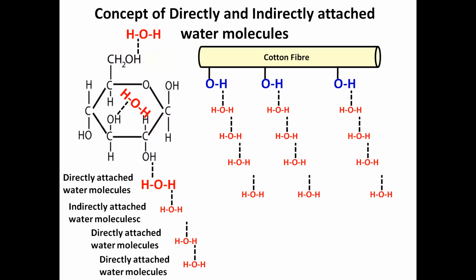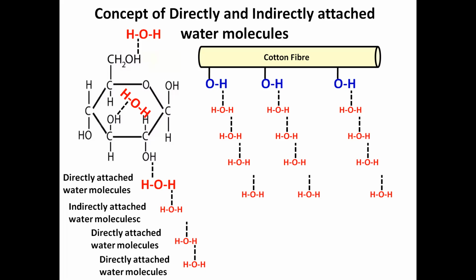Now look at the repeat unit, the smallest part of this cotton fiber, the glucose unit. One glucose unit consists of 3 hydroxyl groups, CH2OH, OH, OH. And all hydroxyl groups have the potential to absorb water molecules.